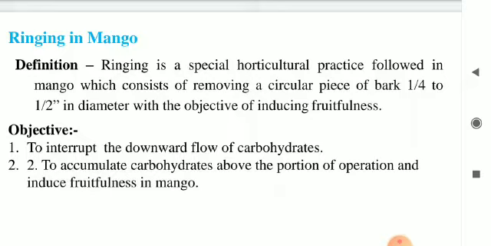That means to achieve more number of fruits. To fulfill these objectives, a circular piece of bark is removed in mango, and this procedure is known as ringing.